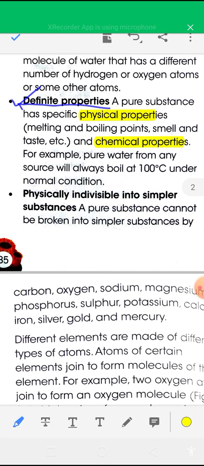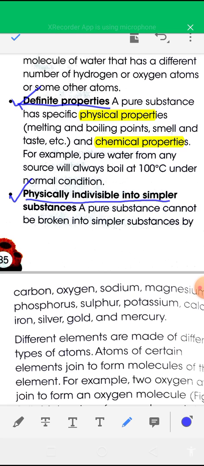For example, pure water from any source will always boil at 100 degrees Celsius. So the boiling point of pure water is always the same. Okay, so a pure substance has definite properties. Next point,